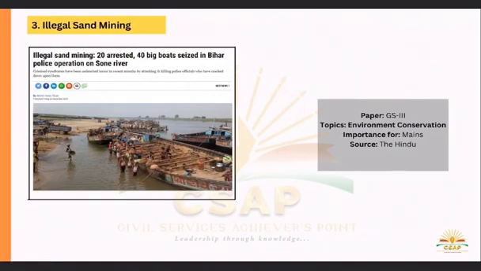Next, illegal sand mining. When I say sand mining, what actually is it? It is defined as the removal of primarily natural sand and the sand resources. Sand resources means mineral sands and their respective aggregates, and this is taken from the natural environment. It may be riverine, coastal, marine, or terrestrial. And from this, valuable minerals, metals, crushed stone, sand and gravel are extracted. So all these things are particularly seen.